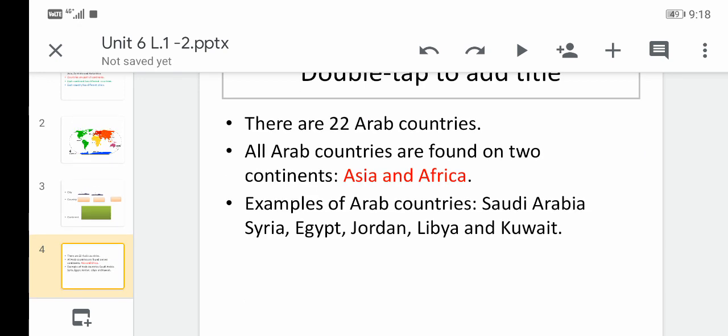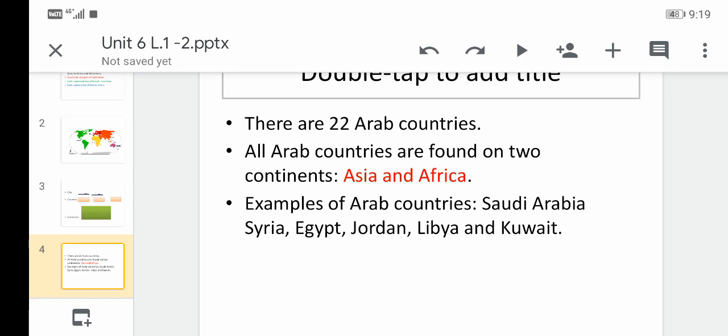How many countries, Arab countries actually, are there? There are 22 Arab countries. And all these Arab countries are not scattered all over the world. They exist only in 2 continents, Asia and Africa. So again, there are 22 Arab countries, and they are found on 2 continents, Asia and Africa.